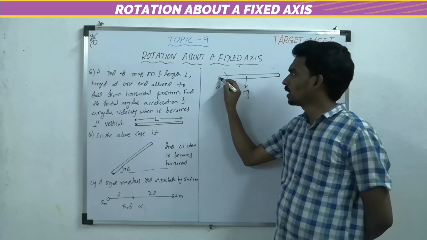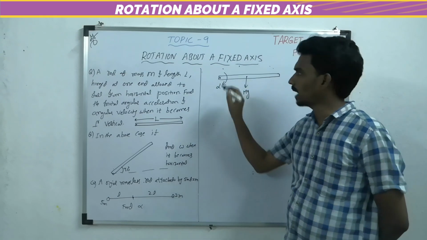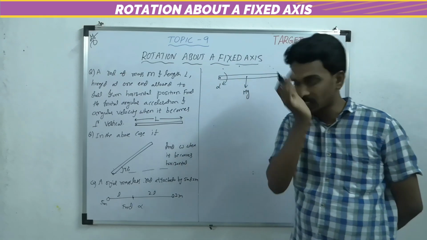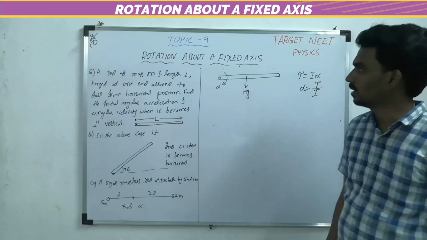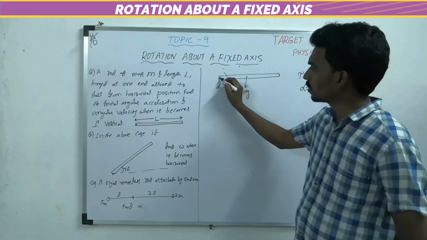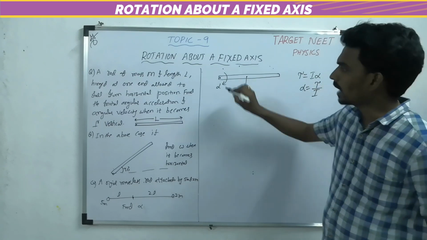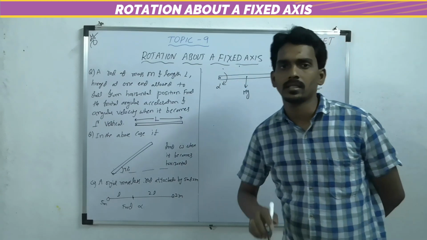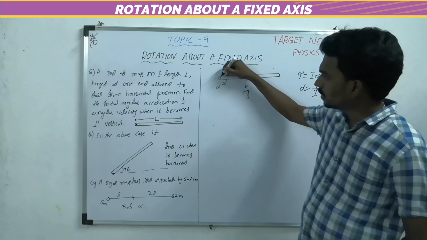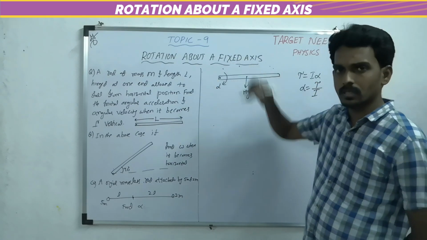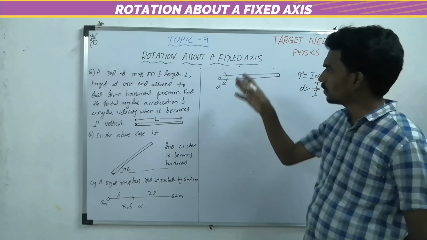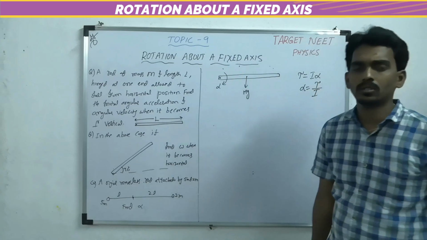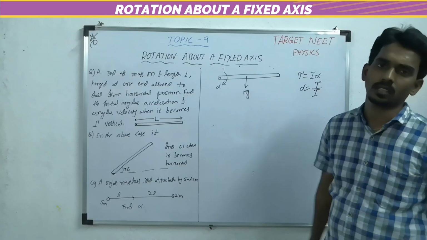But if you take the axis of rotation as the reference, it becomes easier to calculate. Then the torque due to this contact force, the reaction force, becomes what? Zero, because the force passes through that point, so the perpendicular distance becomes 0.